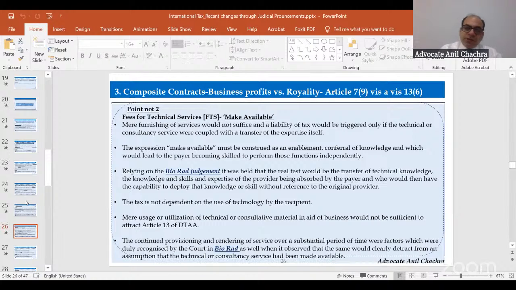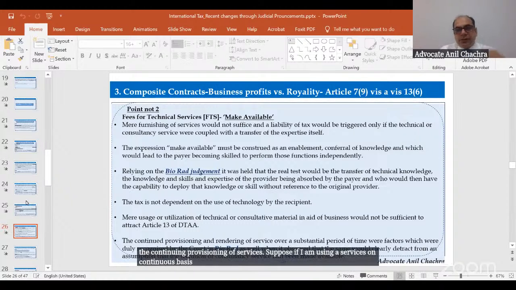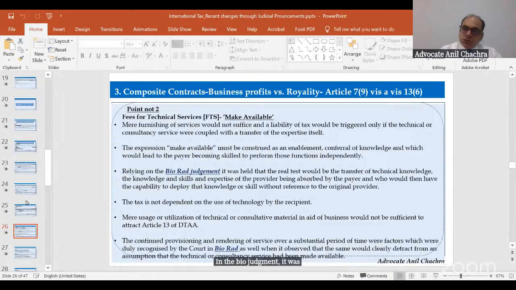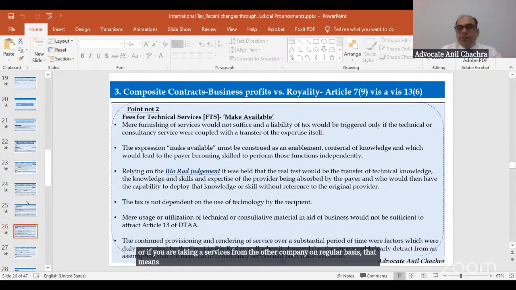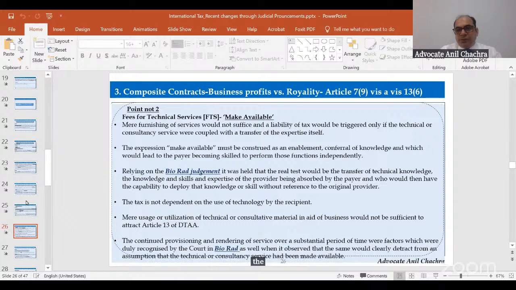Then the continuing provisioning of services. Suppose I am using services on a continuous basis, that means I have not become independent to apply that technology, right? So in the Bio-Rad judgment, it was held that if you are taking services from the other company on a regular basis, that means the technology has not been transferred to the recipient. So we can say that the make available clause has not been met.